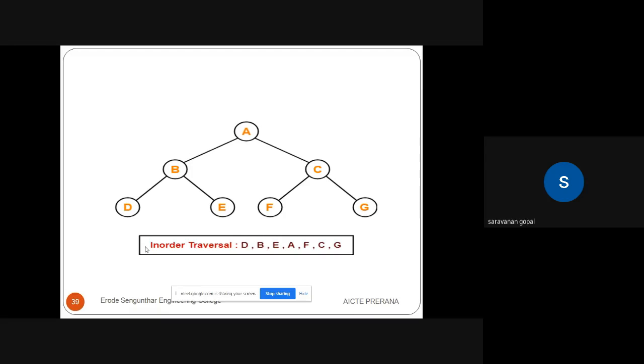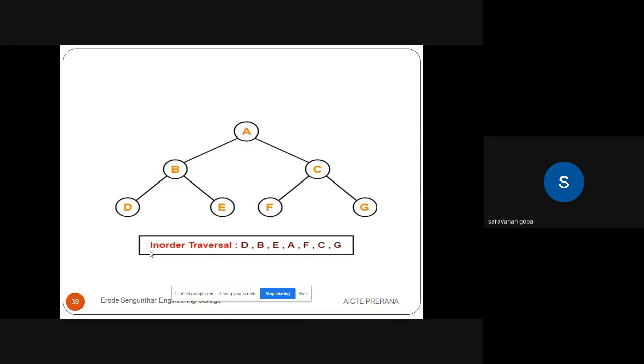In this right side, we go for the left child. The left child of the right side is F. So visit F. Then we go for C. After visiting C, we go for G. So this is the in-order tree traversal.